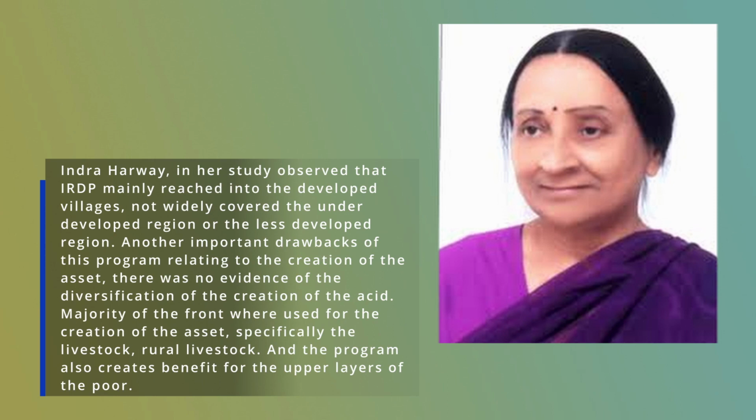Another important drawback of this program relates to the creation of assets. There was no evidence of diversification in the creation of assets. The majority of the funds were used for the creation of assets, specifically rural livestock. The program also created benefits for the upper layers of the poor, and the poorest of the poor continued to be bypassed.